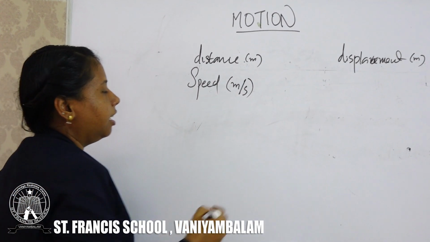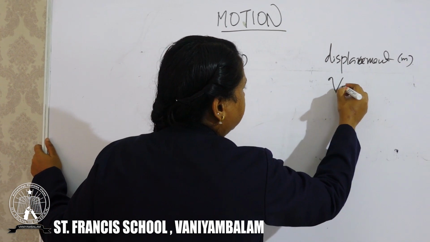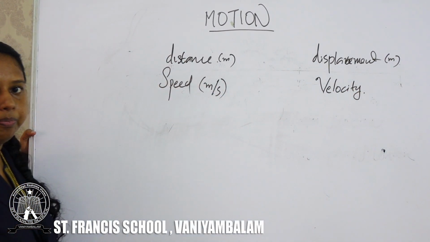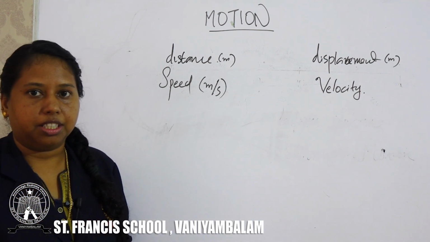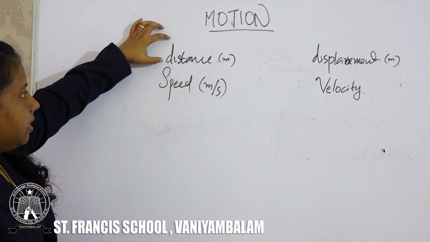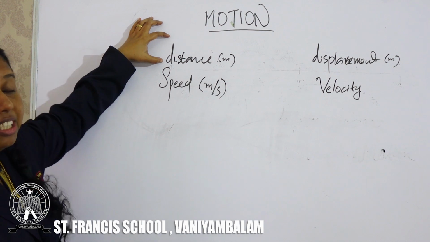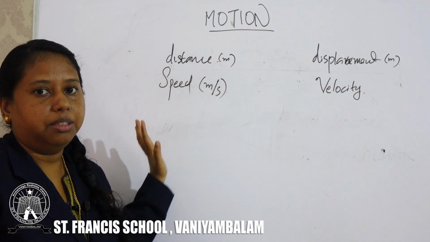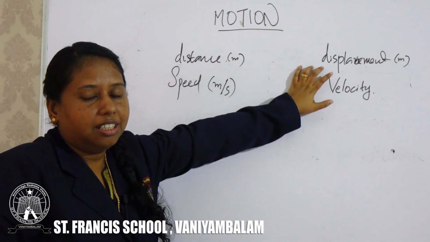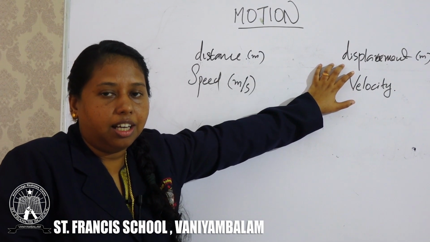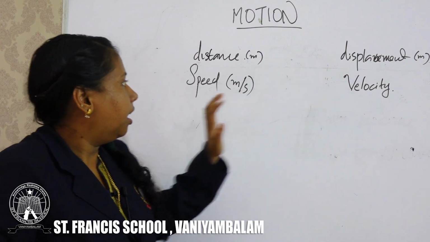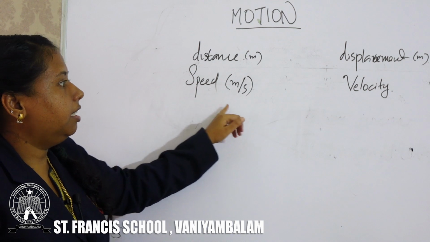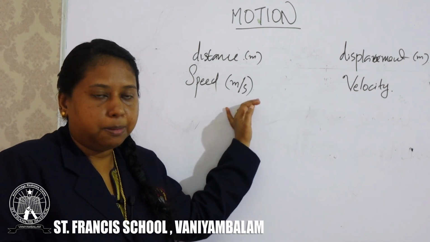Today we are discussing a new term. It is known as velocity. What is meant by velocity? See the distance. What is distance? Just the path covered, the travel by an object. Displacement is the difference between initial and final points. When we divide distance by time, we get the equation for speed.